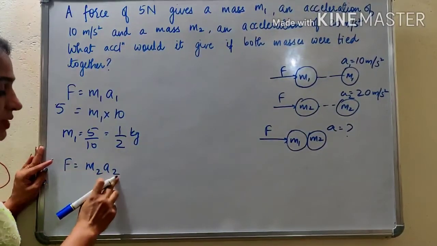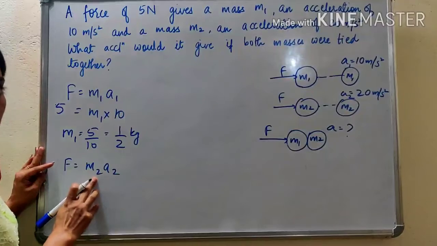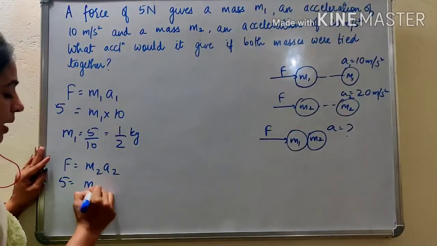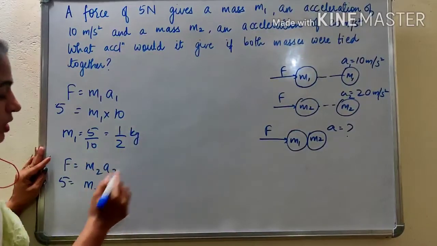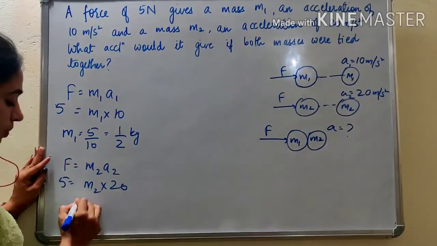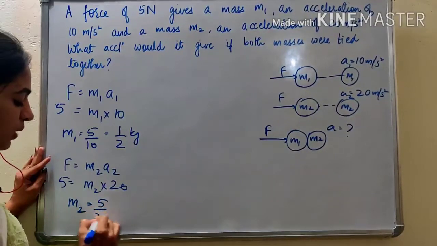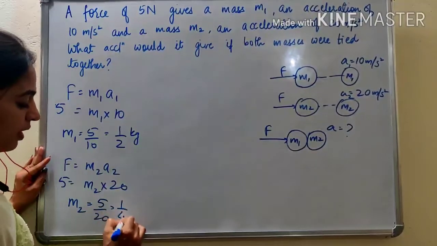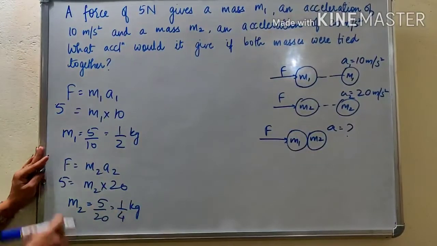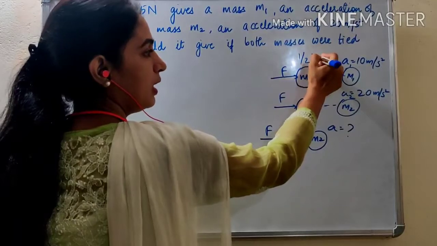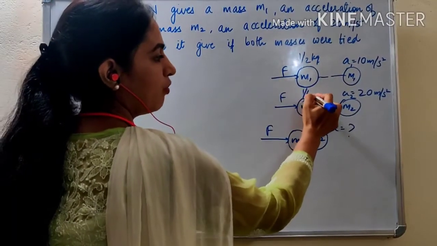The same force gives different acceleration because the mass will be different. So 5 is equal to m2 into acceleration 2, which is 20. So from here we can find m2 is equal to 5 by 20, that is 1 by 4 kg. Now we have the two masses, m1 is 1 by 2 kg and m2 is 1 by 4 kg.